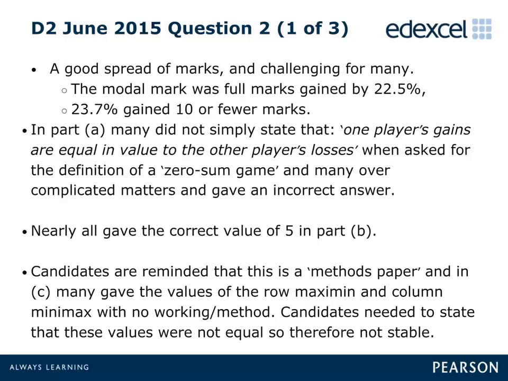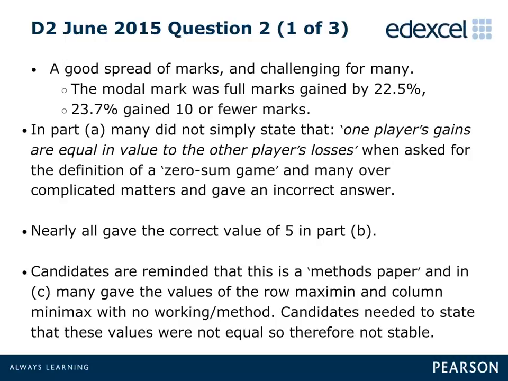Examiners needed to see an argument that either the losses or gains of one player are exactly balanced by the gains or losses of the other player, or that the total points scored by both players is 0. Part B was answered extremely well by nearly all candidates, with the most common incorrect answer being -5 for the number of points scored by Greg.